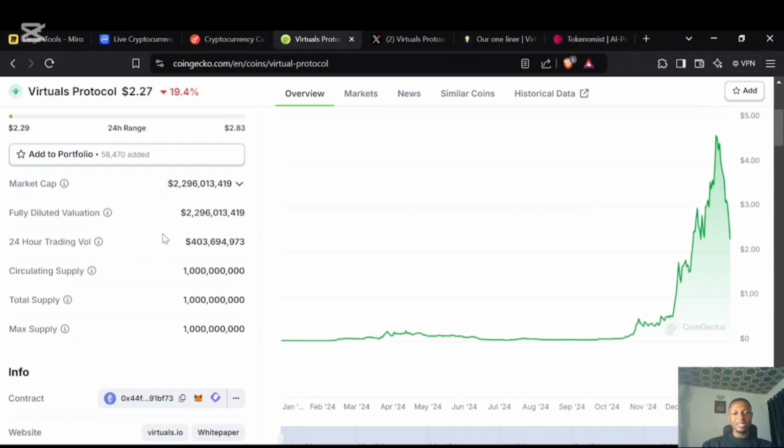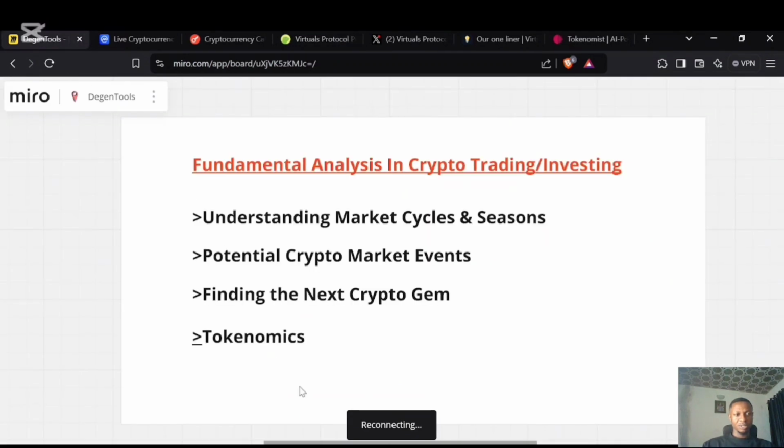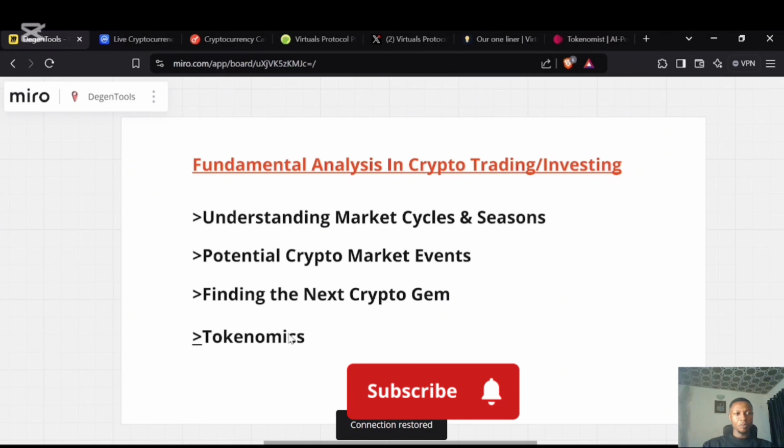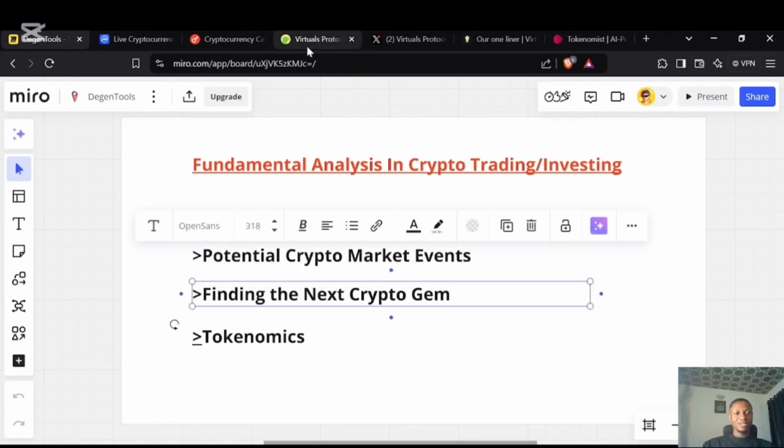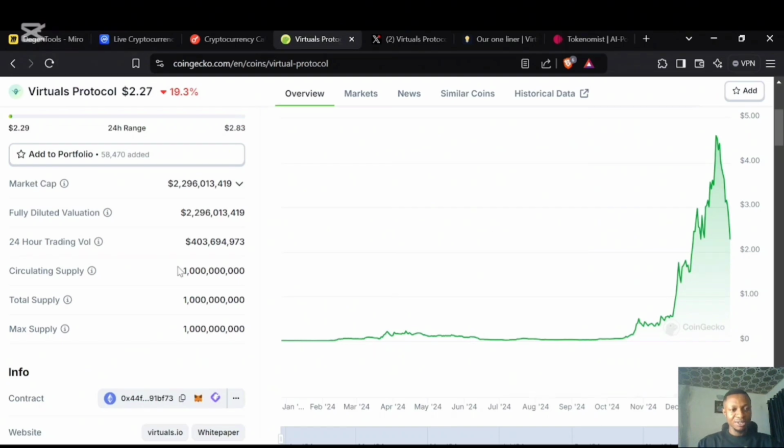And if my data sets are complete and aligned, that will lead me to the next phase, which is the tokenomics. The tokenomics is the next phase. So I'll come back to Virtuals and want to pay attention to the tokenomics. We want to do some calculations here.